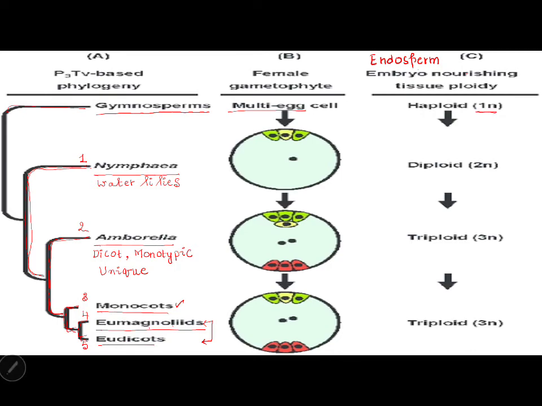Then the nutritive tissue is haploid. In the case of water lilies it is diploid, in contrast to gymnosperms, maybe the next step of evolution. In the case of Amborella, monocots and dicots, we see the endosperm is triploid.